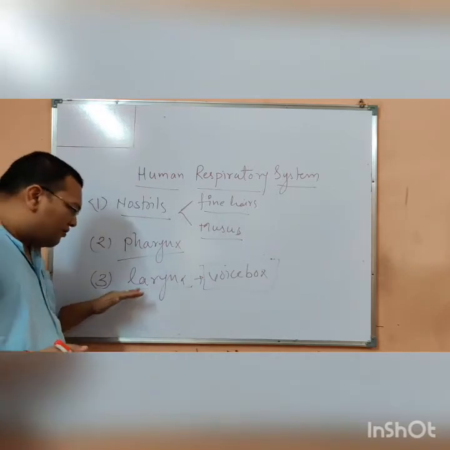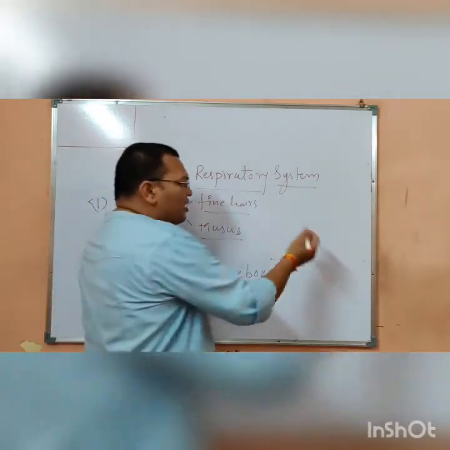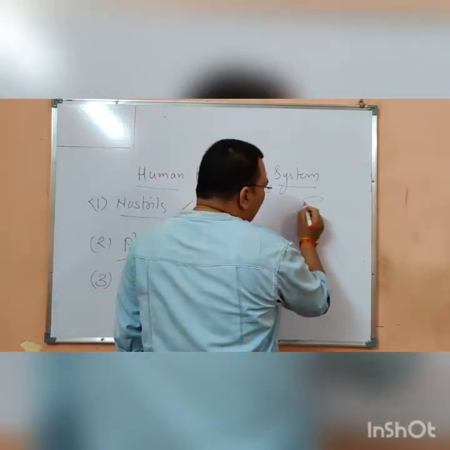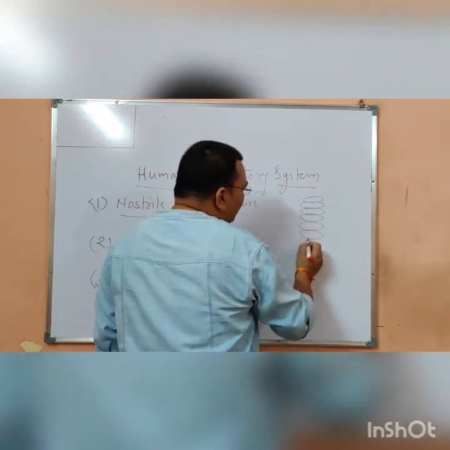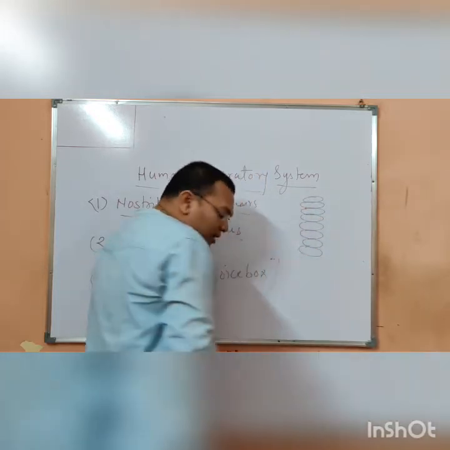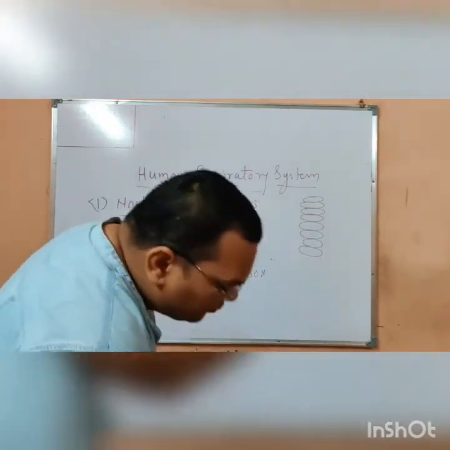Now after the larynx, there is a long tube which is known as trachea. And a very important question came from the trachea.